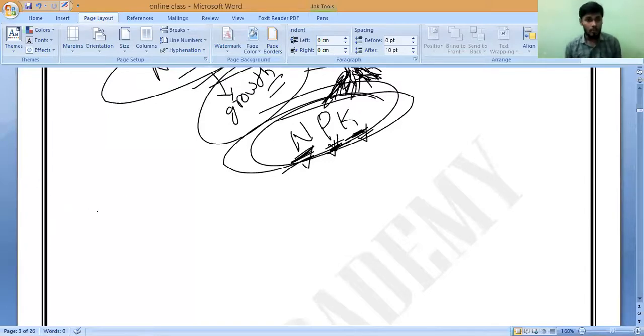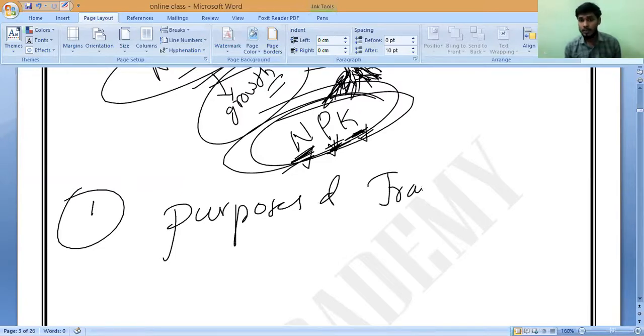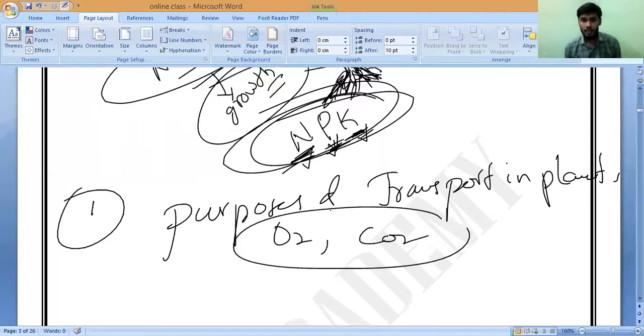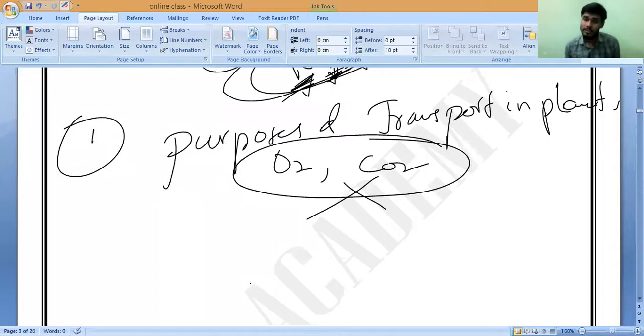Understand? So now, all of you please tell me, what are the purposes of transport in plants? There is no need to supply oxygen and no need to supply carbon dioxide. This is not required for the plants, correct or not? Because each and every cell can absorb them, even stems. We have studied respiration in plants. Root respiration will take place, stem respiration will take place, and leaf respiration will take place.